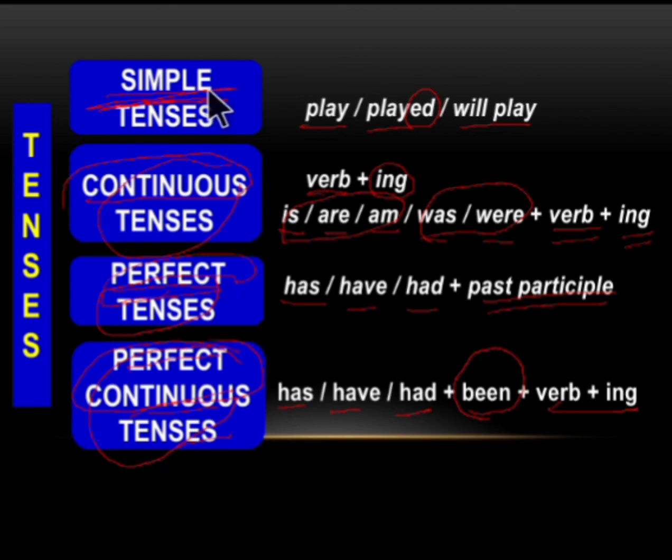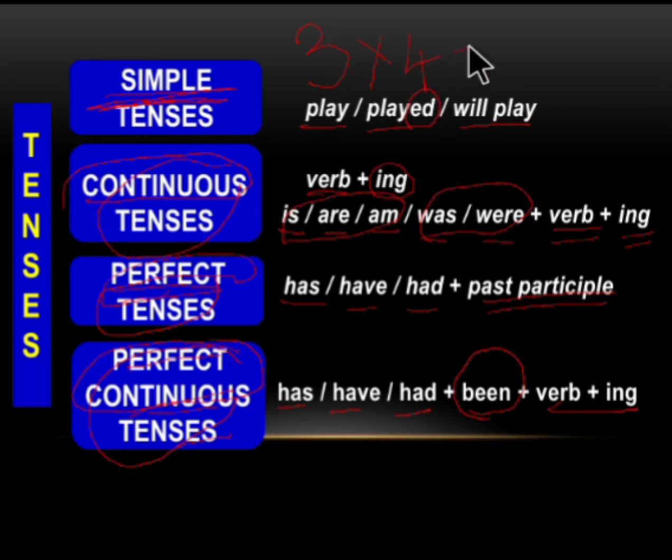So we have, based on the three tenses, that is present tense, past tense and future tense, the further categories like simple tenses, continuous tenses, perfect tenses and perfect continuous tenses. And based on these categories, we have 3 tenses and we have 4 categories.